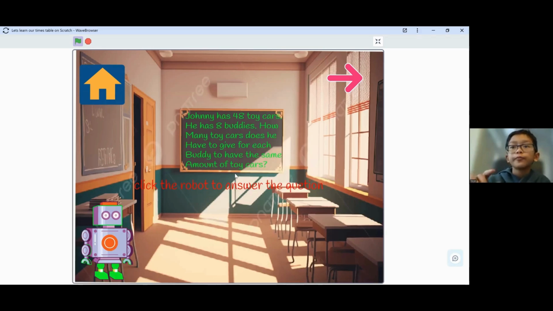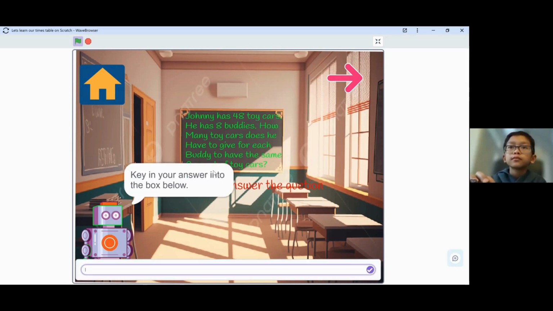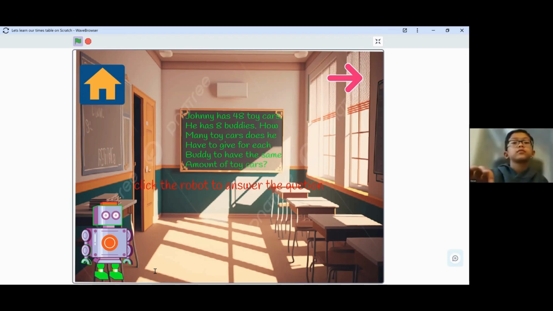Johnny has 48 toy cars. He has 8 buddies. How many toy cars does he have to give each buddy to have the same amount of toys? If you get it correct for this, he'll stop glowing and his arms will turn green. But if you get it wrong, he will start glowing and his arms will turn red.